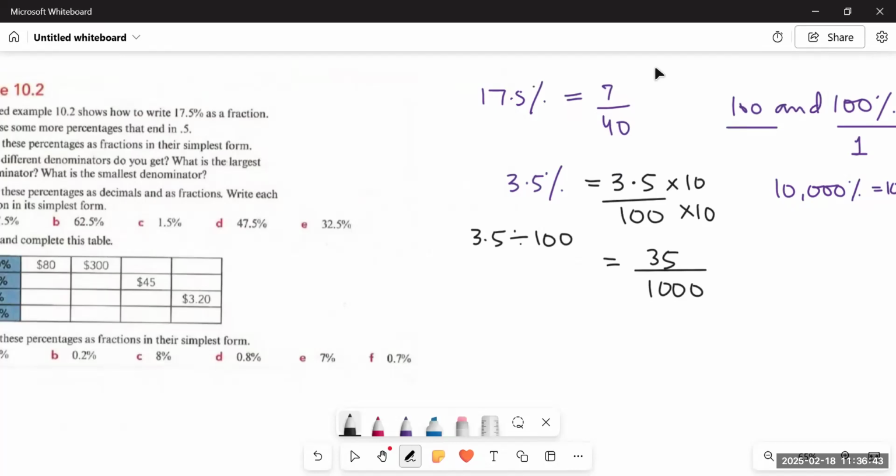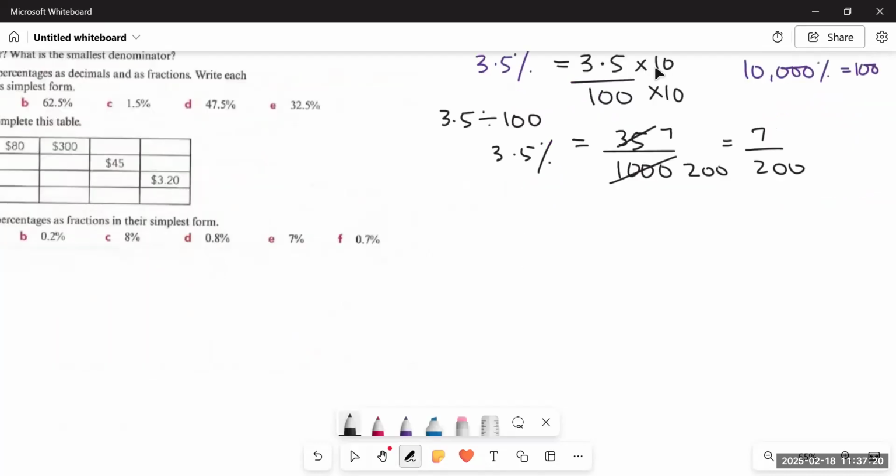So we can simplify the fraction, which is the second rule of a fraction. If you have to keep a number as a fraction, you just have to look for two things. That is, neither the numerator nor the denominator should have a decimal, and the numerator and denominator should be in their simplified form. These are the two requirements of a fraction. So 35 upon 1000, both could be simplified by 5. 5 sevens are 35, 5 twos are 10, and 0, 0. So the answer would be 7 upon 200. You see? So we can say that 3.5% is equal to 7 upon 200 as a fraction.